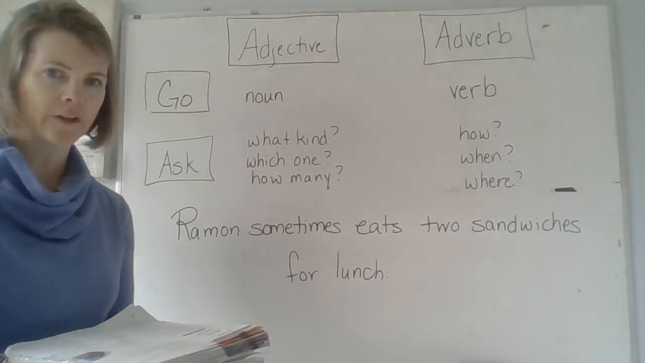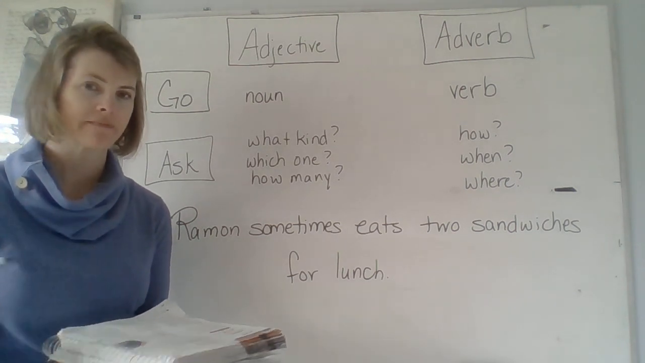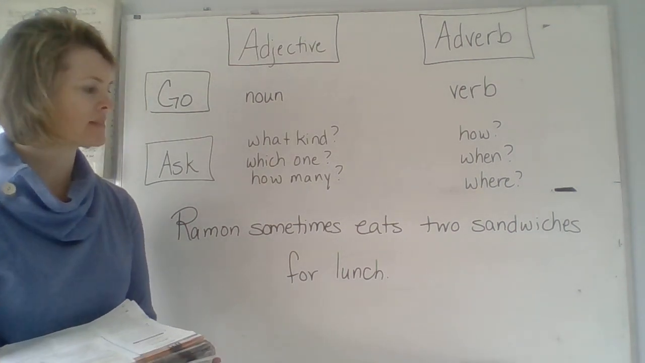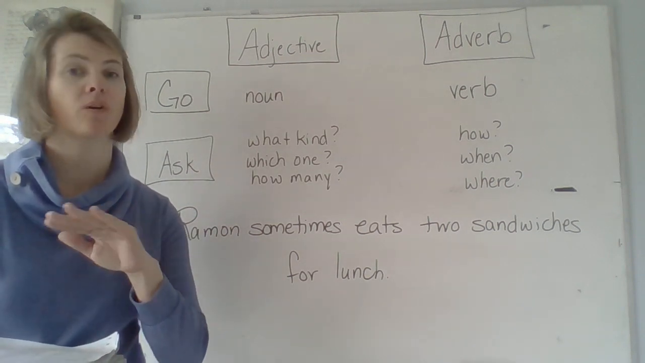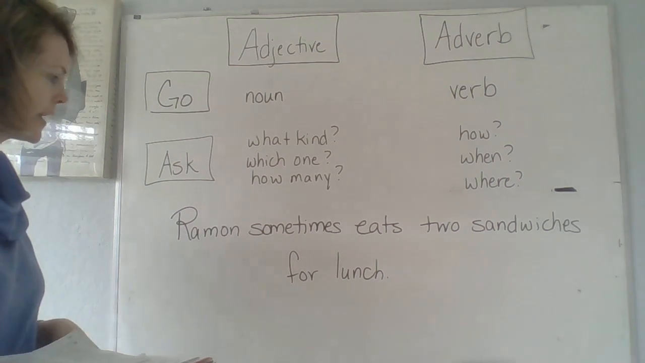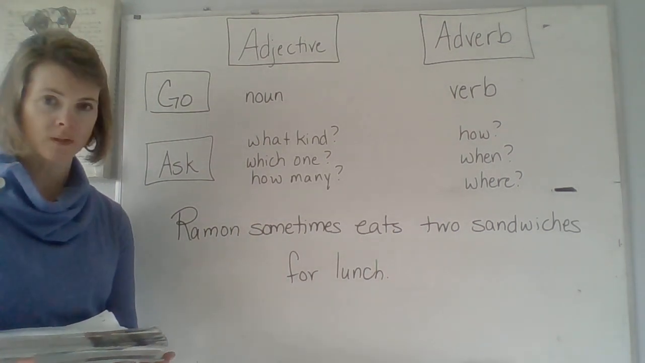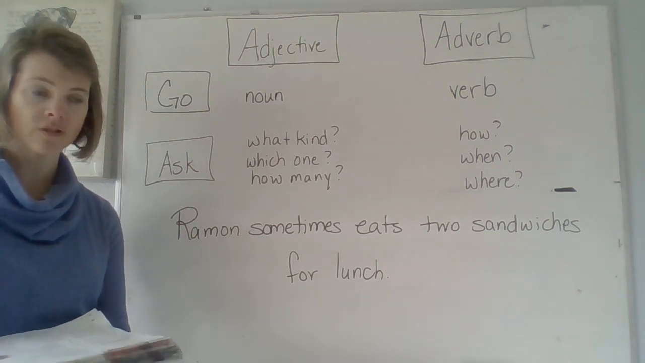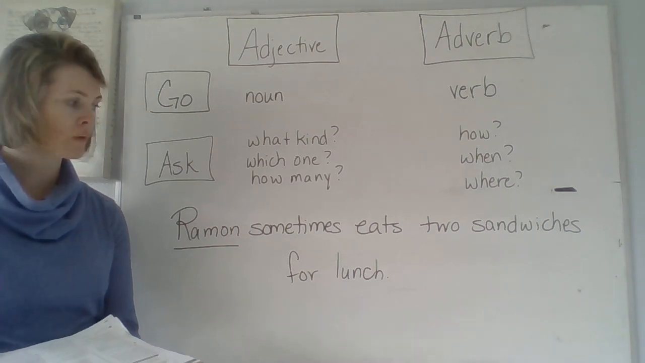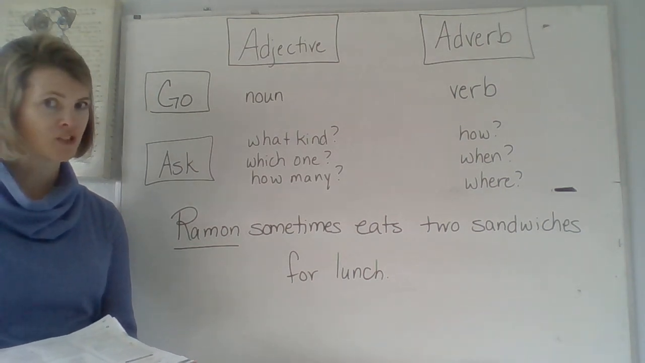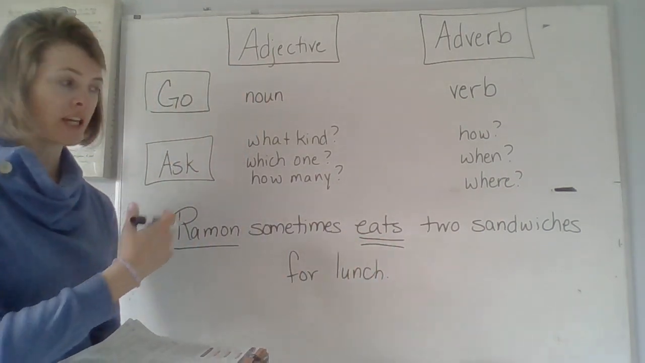This one's a little bit different. In this sentence, there's one adverb and one adjective. Can you spot them? Let's see. I'm going to start with finding my subject and my verb because I know we're all really good at that. Let's do that together. Ramon sometimes eats 2 sandwiches for lunch. Who sometimes eats 2 sandwiches for lunch? Ramon. What is being said about Ramon? Ramon, what's he doing? Eats. So now I've found my subject and my verb.